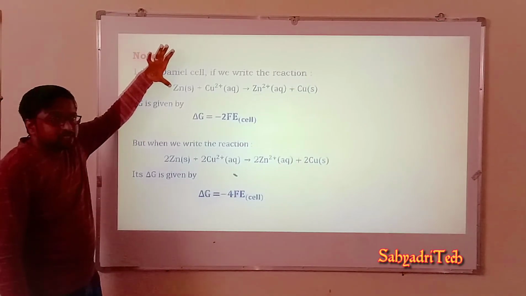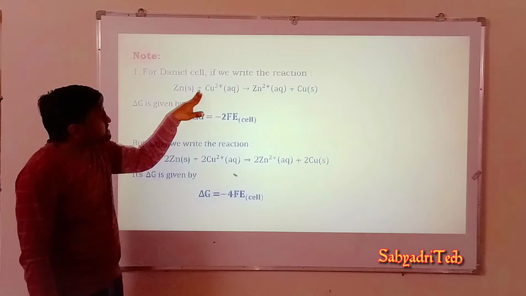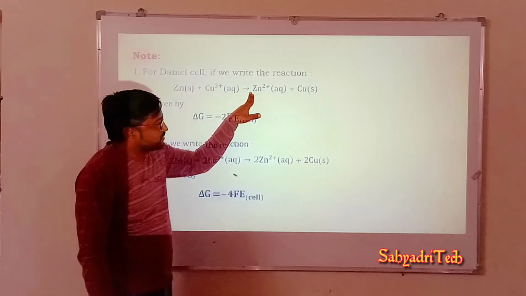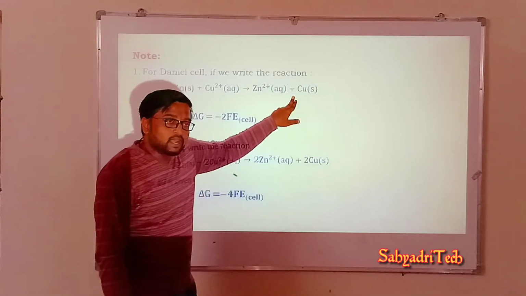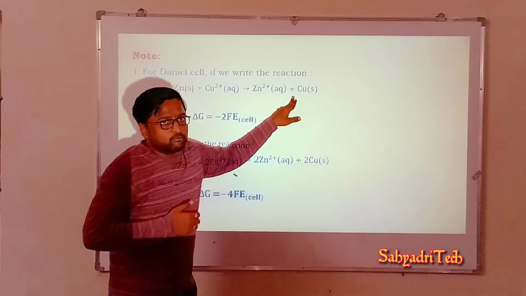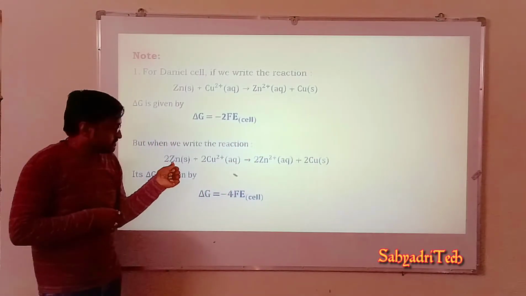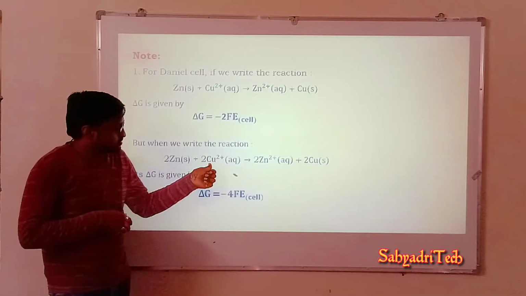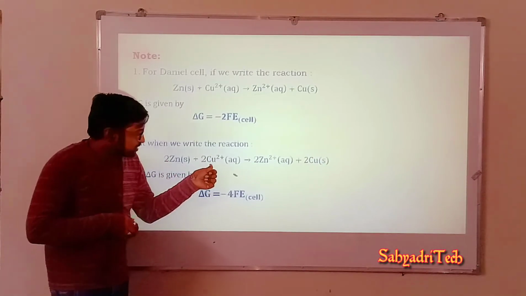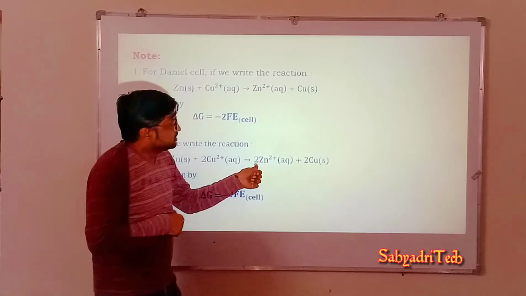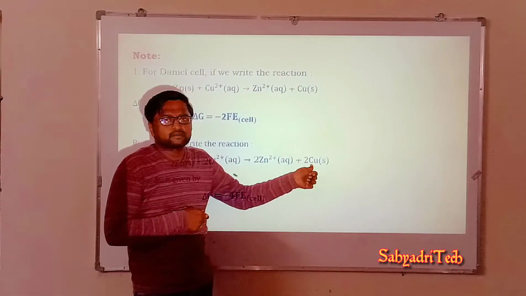If you write 1 mole of Zn plus 1 mole of copper 2+ gives rise to 1 mole of Zn2+ plus 1 mole of copper. Well, if I double the number of moles involved, 2 moles of Zn plus 2 moles of copper 2+ gives rise to 2 moles of Zn2+ plus 2 moles of copper.